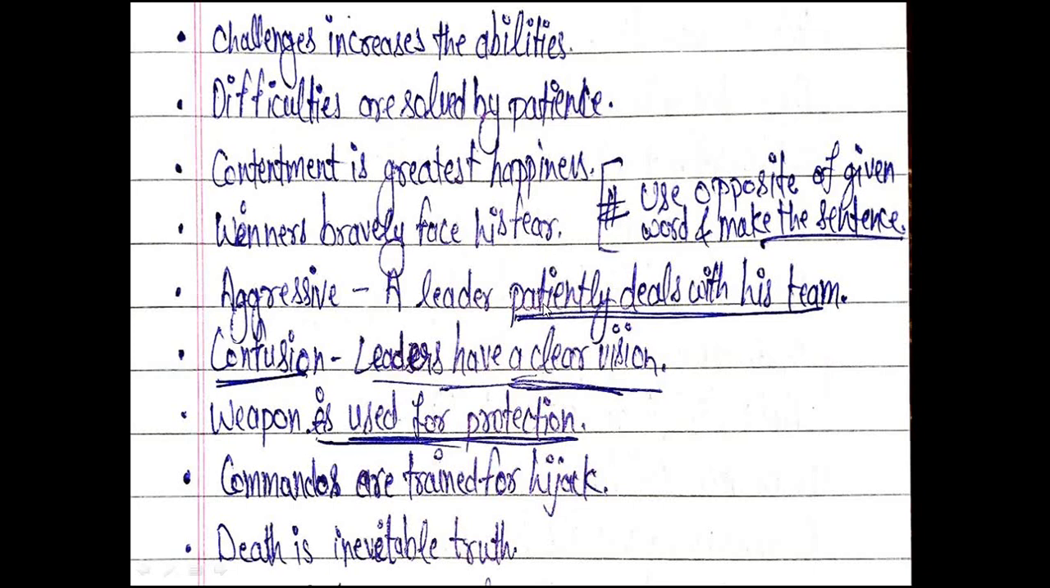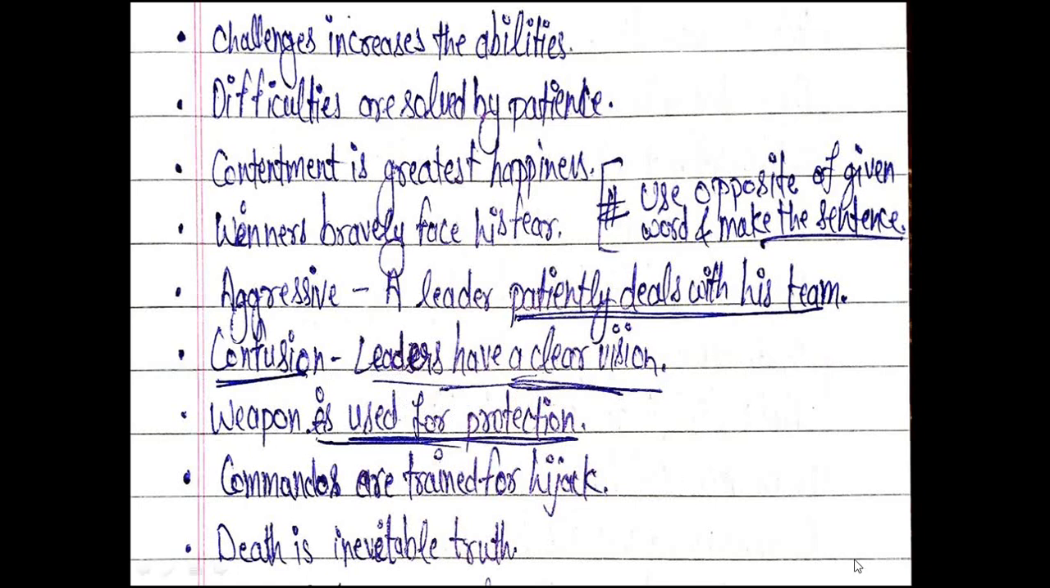A leader aggressively deals with his team. It is very bad. This will show the negative qualities of a leader. He is not a leader then. A leader is one who patiently deals with his team. So like this you have utilized the negative word by using the opposite of this word and making a correct and positive sentence. Now confusion. Leaders have a clear vision. Now if someone is writing leaders have a confused vision, then where is he a leader? No, a leader is one who has a clear vision.